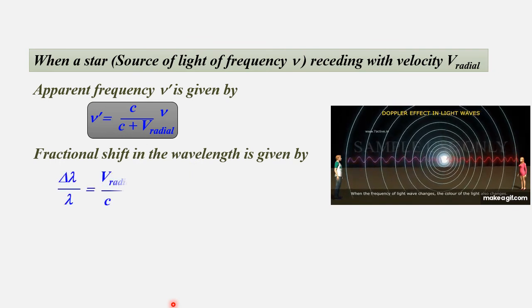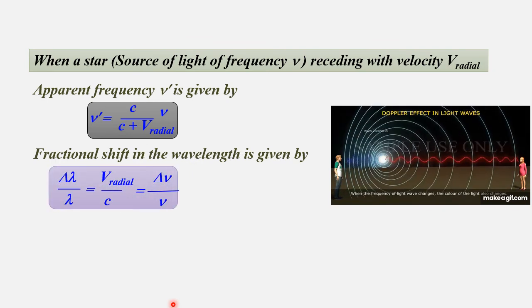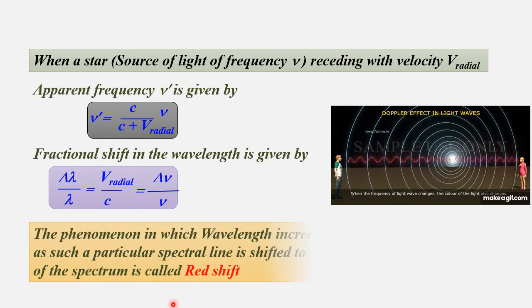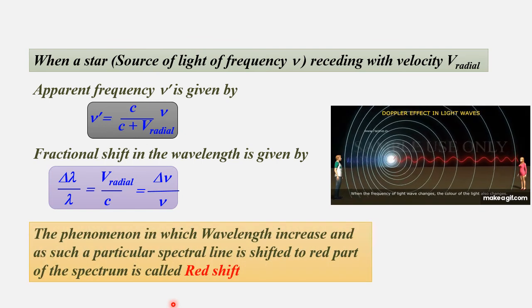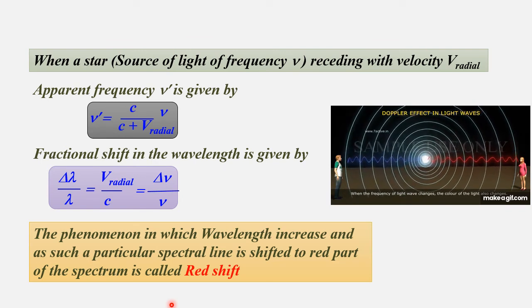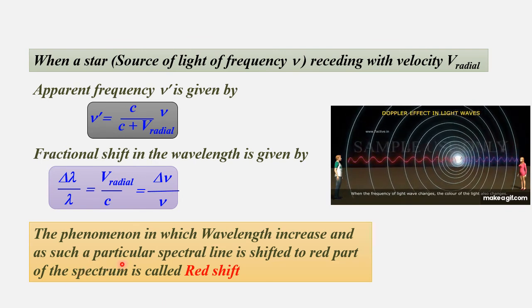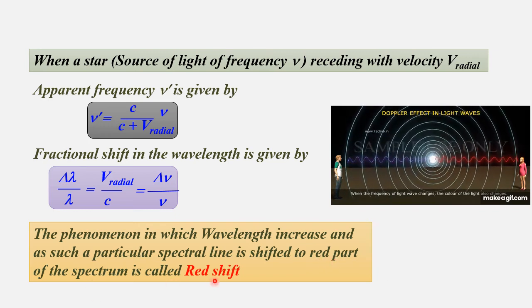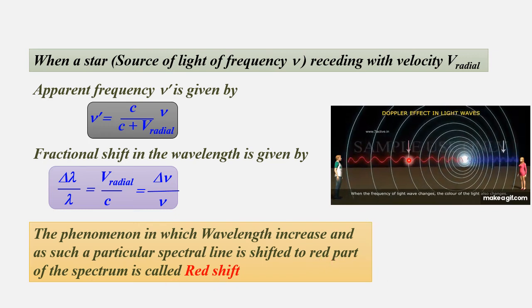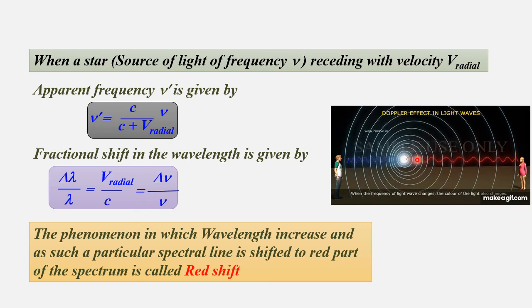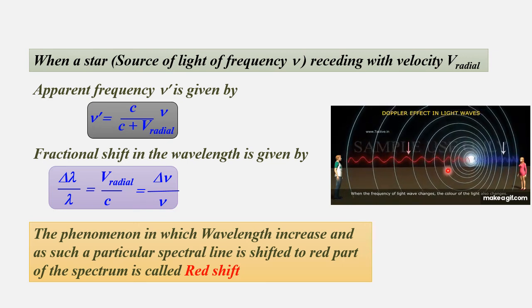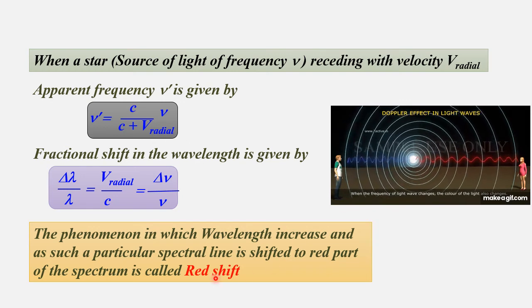Fractional shift in the wavelength is given by delta lambda by lambda is equal to v radial divided by c, which is equal to delta nu by nu. The phenomenon in which the wavelength is increased and a particular spectral line is shifted to the red part of the spectrum is called a redshift. You can see here, as the object is moving away, the apparent frequency changes. It will become red. It is moving away, meaning the wavelength increases, therefore that shift is called a redshift.